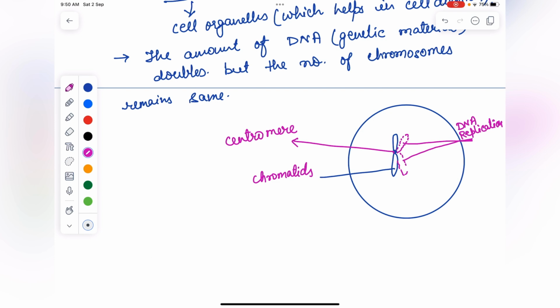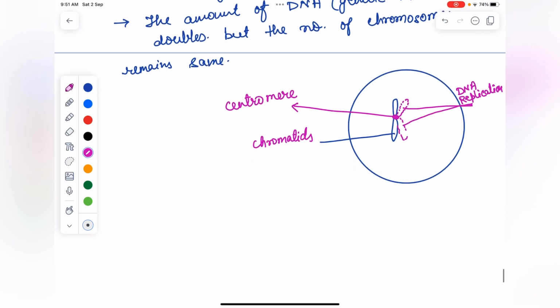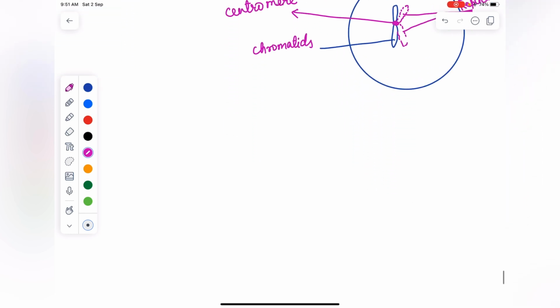New DNA molecules form the new chromatin fibers which remain attached in pairs, the chromatids attached to the centromere. This is a centromere.